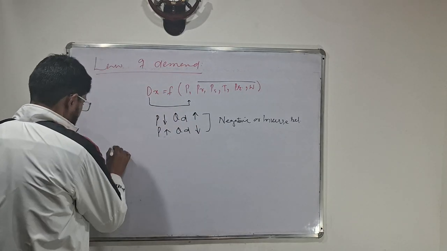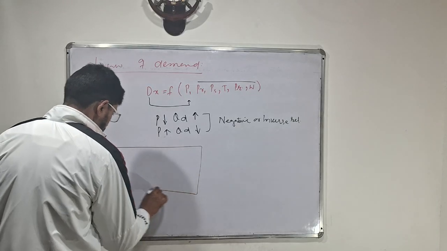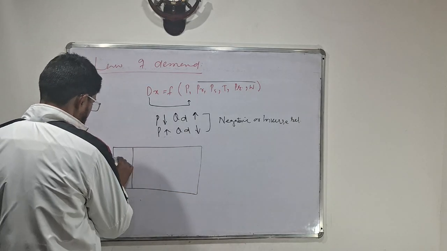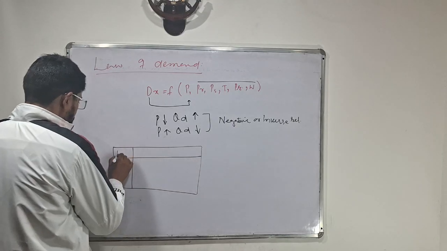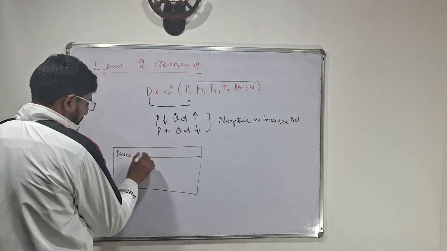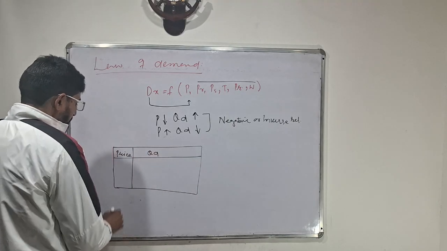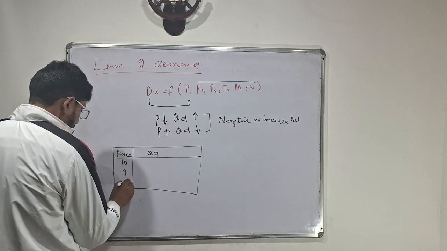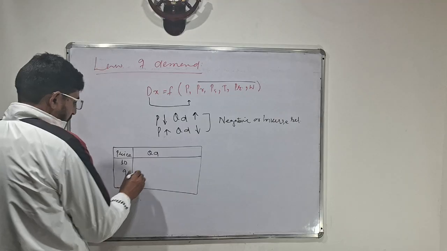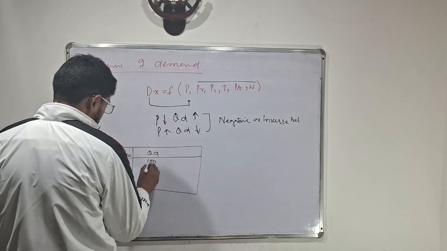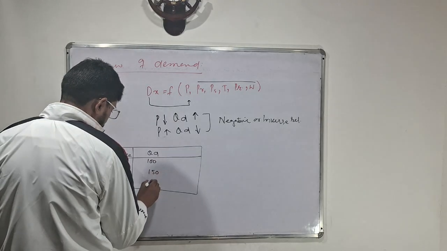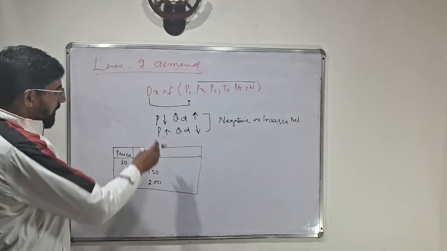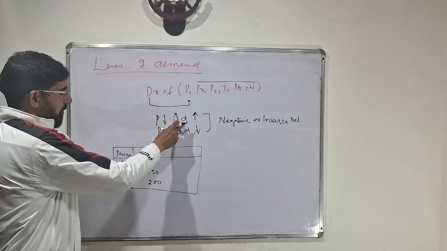This is the schedule. This is price. This is quantity demand. For example, if price is 10, 9, 8, the quantity demand is 100, 150, 200. What the schedule shows us, as I am telling, is if price falls, quantity demand increases.